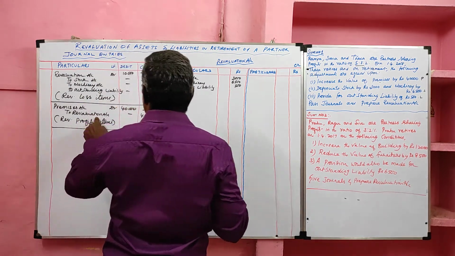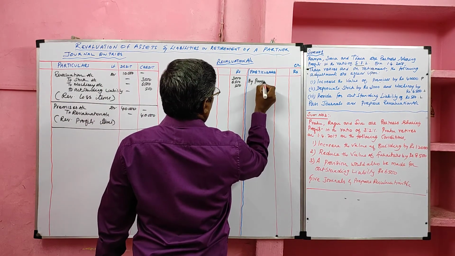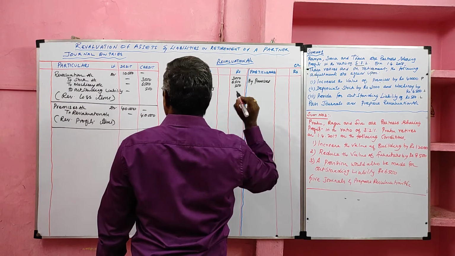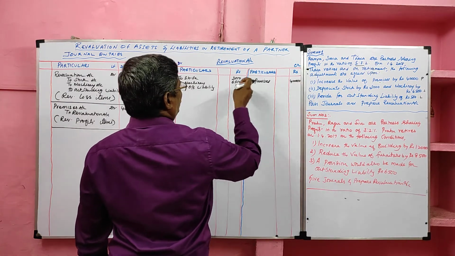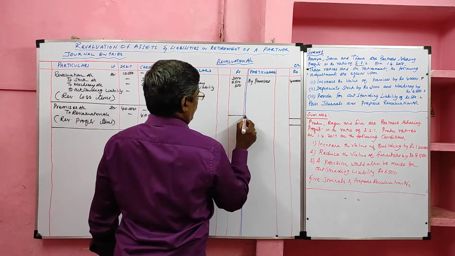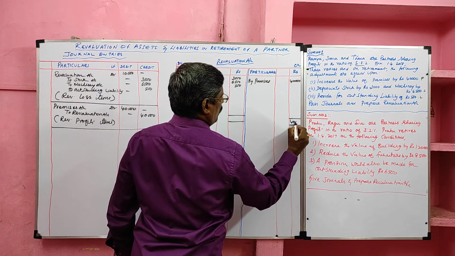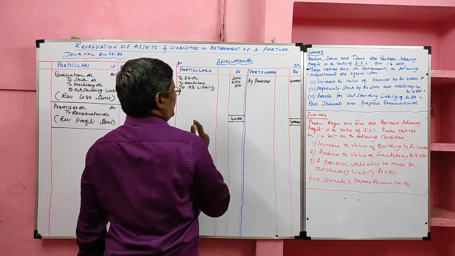Then here revaluation account credited. So by premises, value 40,000. Here the credit side total is heavier than the debit side total. So now I am going to balance it. That means profit items are more than the loss items.